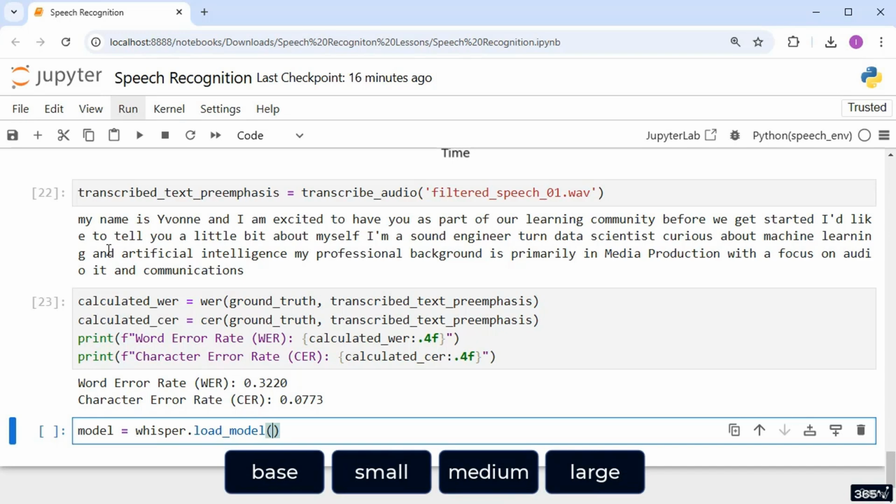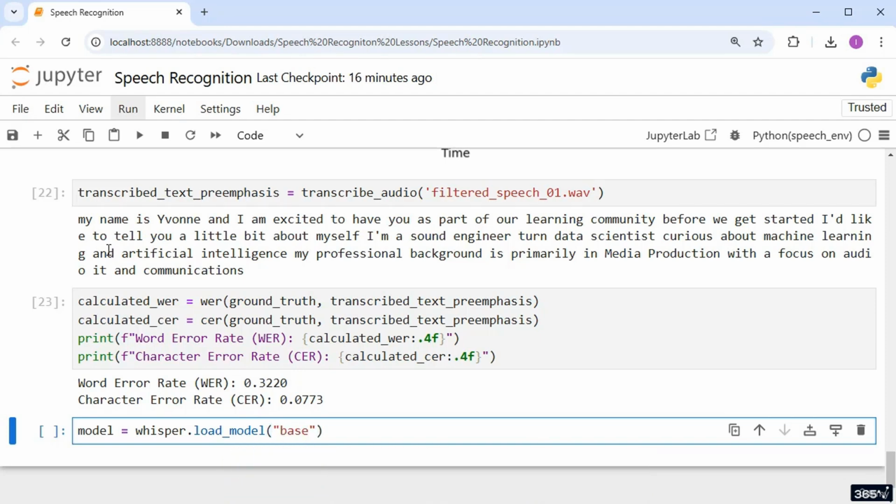Here, larger models typically provide better performance at the cost of more computational resources. I'll choose base because this variant provides a good balance between performance and resource requirements. The base model is also one of the most widely used options, serving as a standard for many speech-to-text tasks.